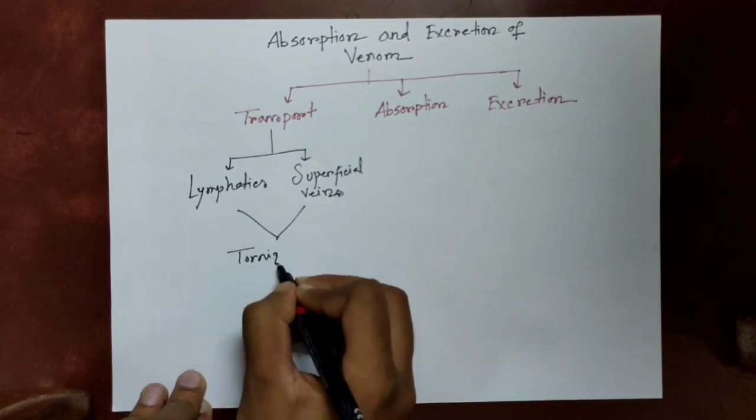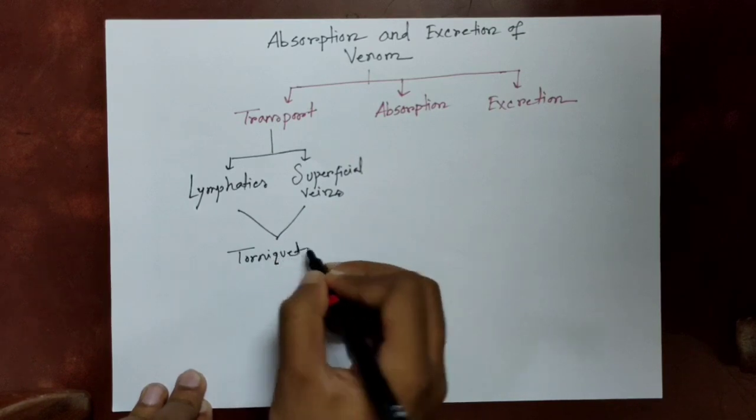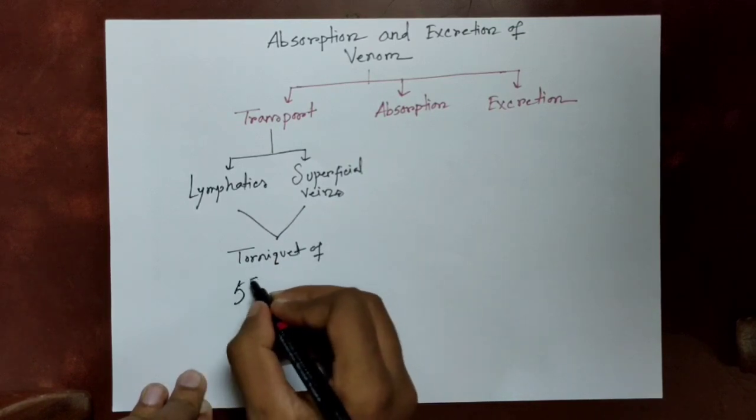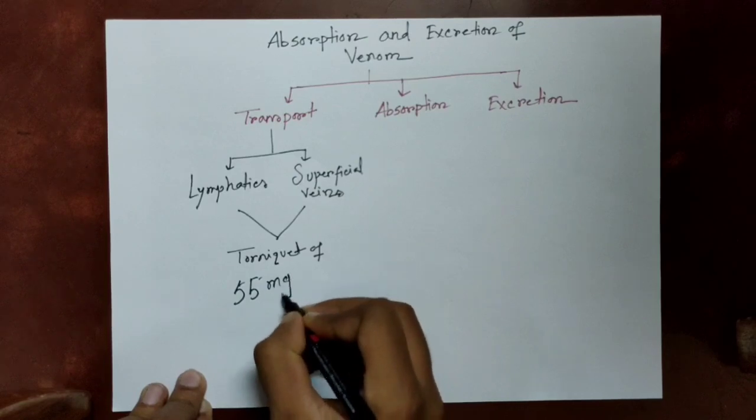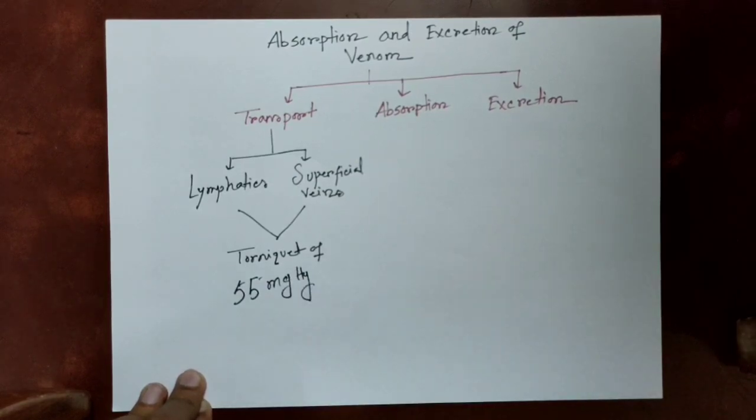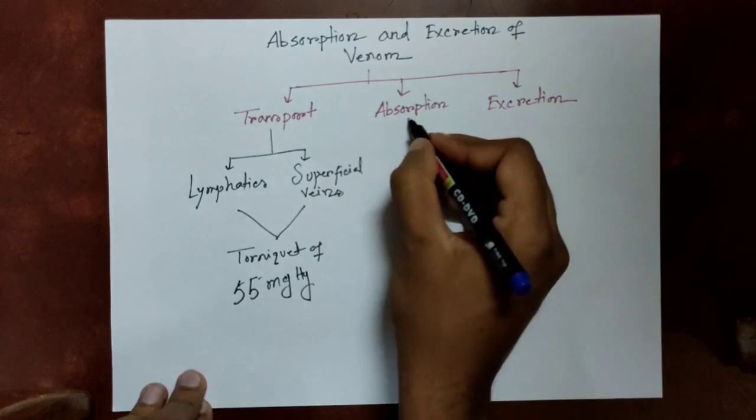A tourniquet with pressure of about 55 mmHg can block the lymphatics and superficial channels so that the transport of the venom is occluded.